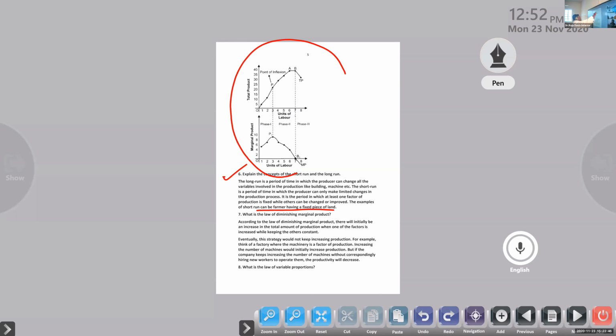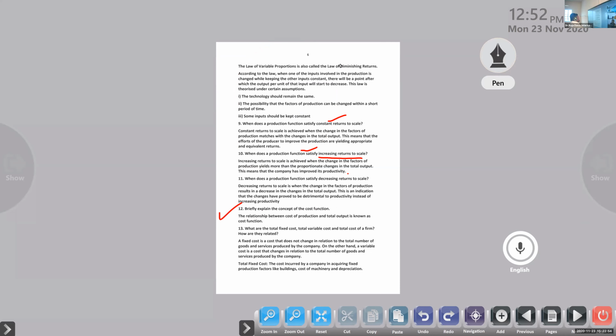These are the shapes there. Directly learn them from the textbook. Okay. Diminishing marginal returns we discussed. Next one, variable proportions discussed. Production function discussed. Cost function discussed.